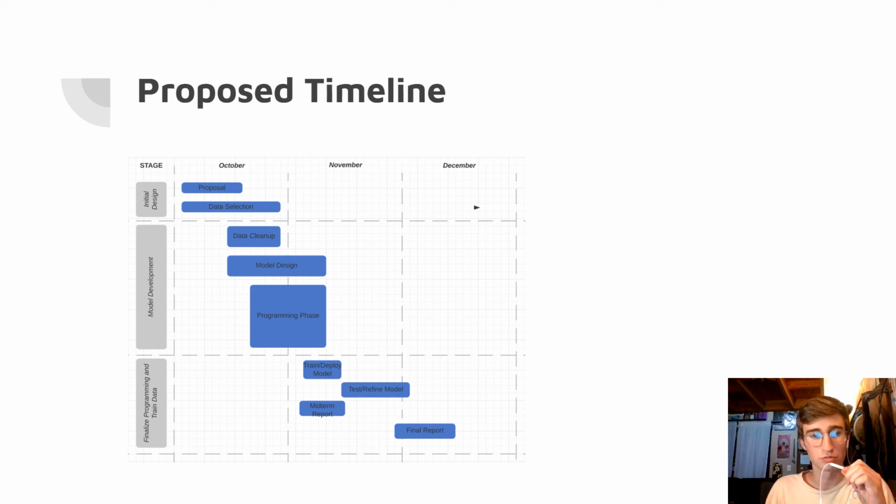We start with our proposal, finishing around late October, and our data selection will last all of October. We'll be doing our data cleanup in late October, and model design will start in late October and progress until around halfway into November. Then our programming phase, which will likely be one of the heavier phases, will also last until mid-November. Then we will be working on training and deploying the model, the midterm report, testing and refining, and finally the final report.